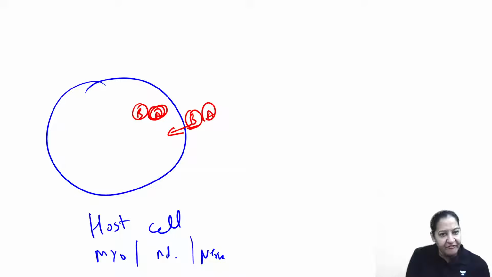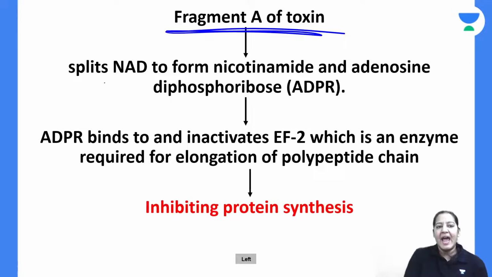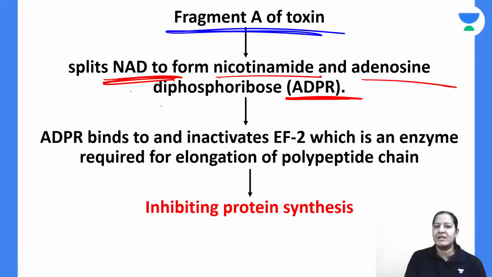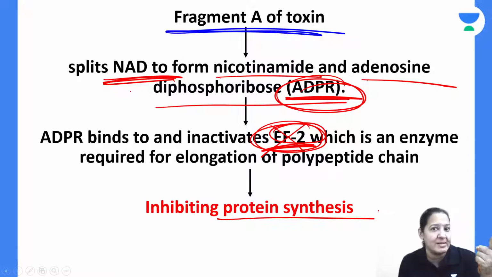In the human cell, now fragment A will show its activity. It shows enzymatic activity and splits NAD to form nicotinamide and adenosine diphosphoribose, ADPR. This ADPR will inactivate elongation factor 2. Elongation factor 2 is required for protein synthesis, for transcription and translation on the ribosome. So protein synthesis does not take place.